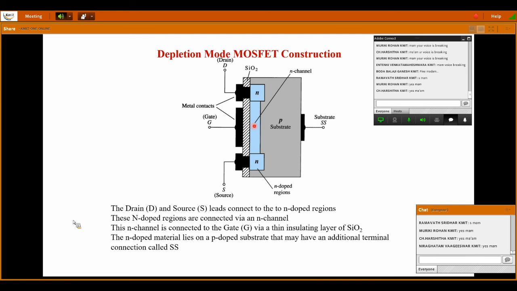This is the only difference in depletion mode. And this channel is nothing but an N channel. So this diagram represents an N channel depletion mode MOSFET. Everything is the same. The substrate is P, the insulating material is SiO2, and the drain, gate and source terminals are taken from the metallic layers, and the N regions are heavily doped as compared to the P substrate.